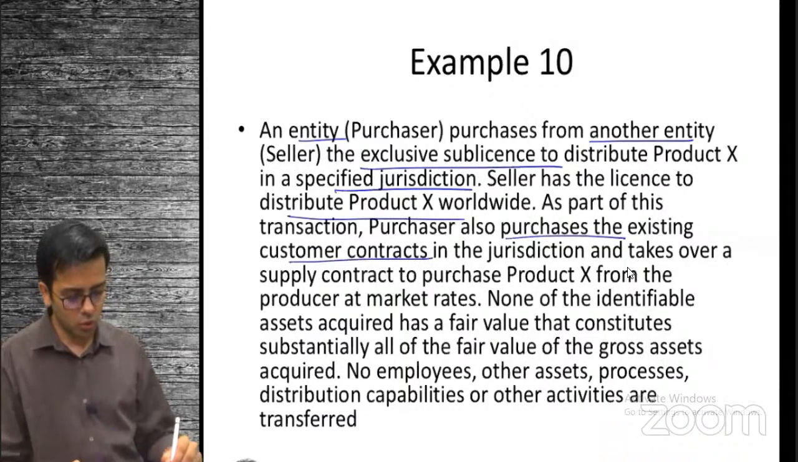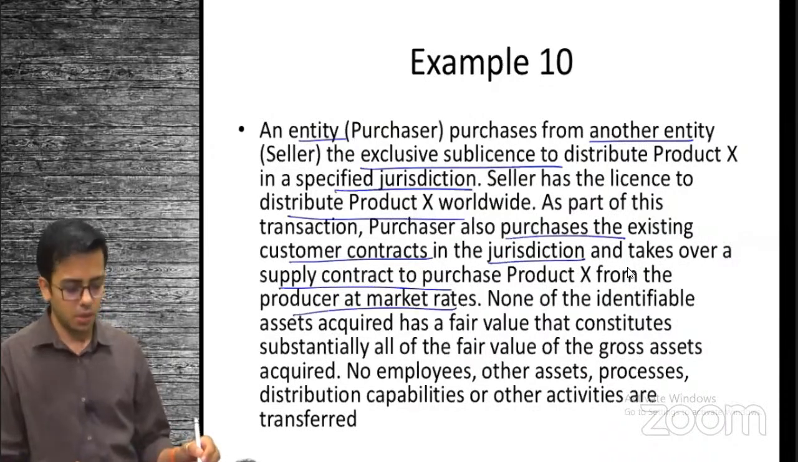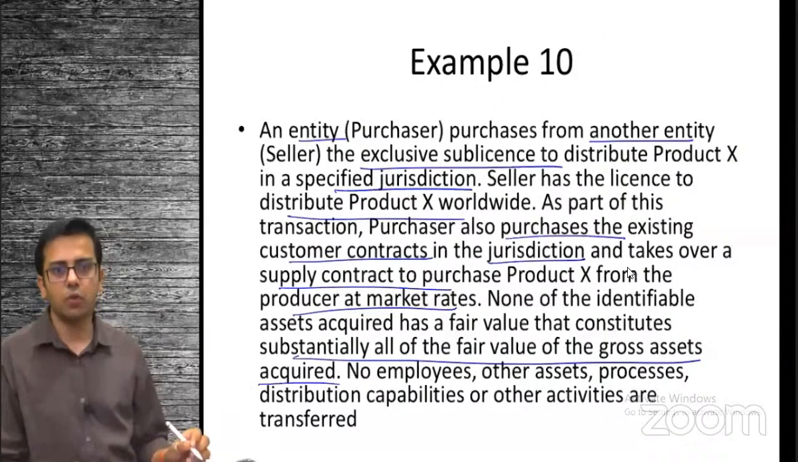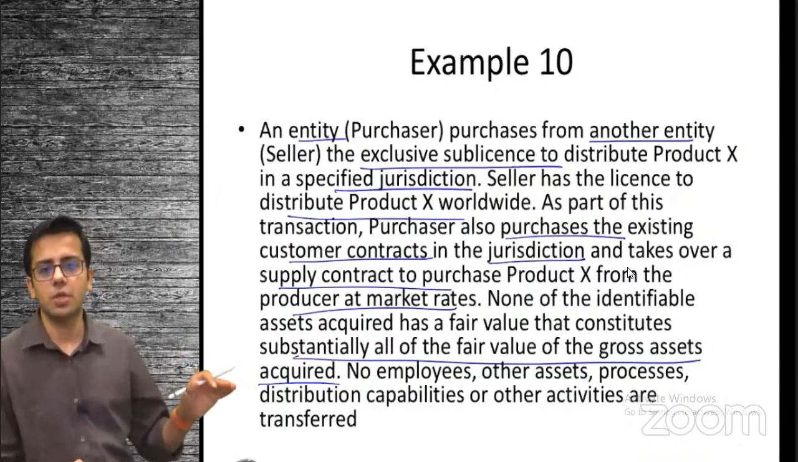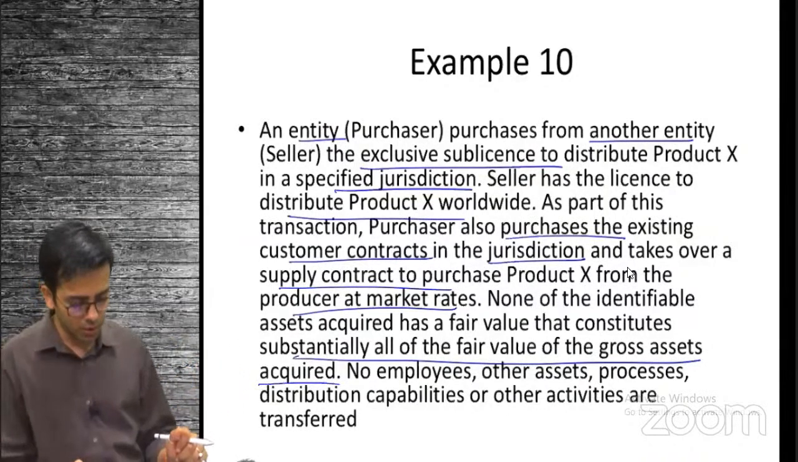Existing customer contracts are also purchased in the jurisdiction, and the purchaser takes over the supply contract to purchase product X from the producer at market rate. None of the identified assets acquired has a fair value which constitutes substantially all of the fair value of the gross assets acquired. None of the assets substantially make up the gross value paid. So it fails the concentration test.